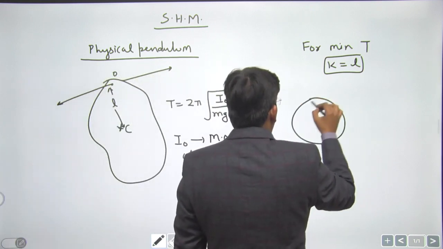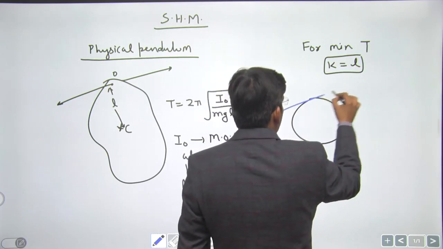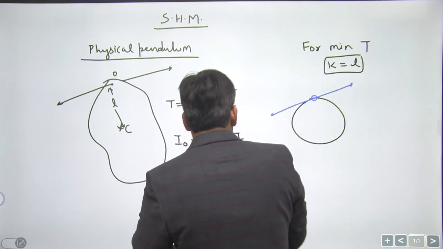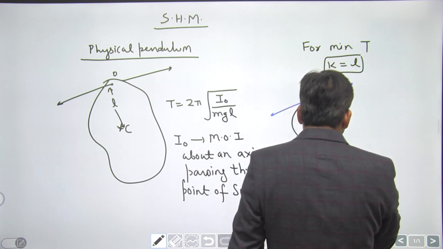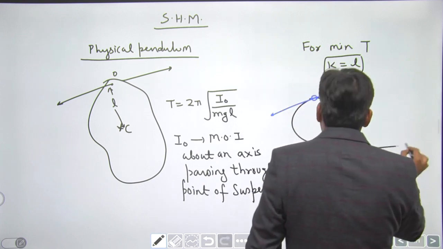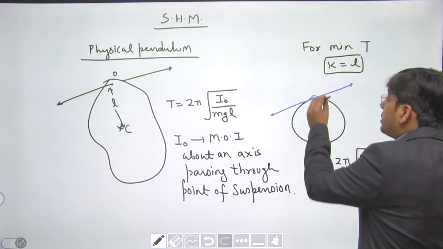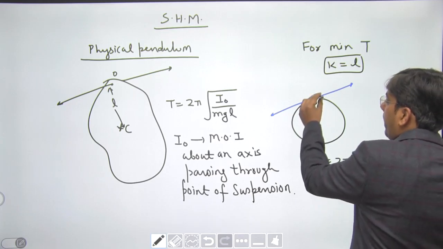Suppose we have a ring. This is a ring, the point of suspension is this point, and you are asked to calculate the time period of this ring. So T is equal to, dear students, 2 pi root of I naught, the moment of inertia of the ring about this axis, that is a tangent perpendicular to the ring. So mr square plus, by the parallel axis theorem, mr square.